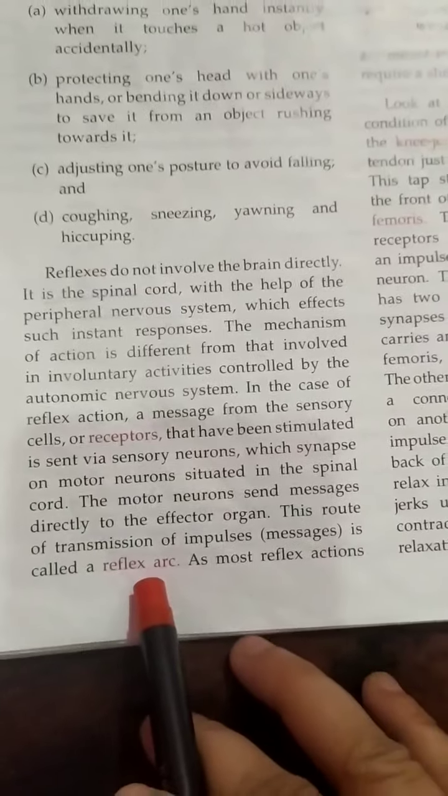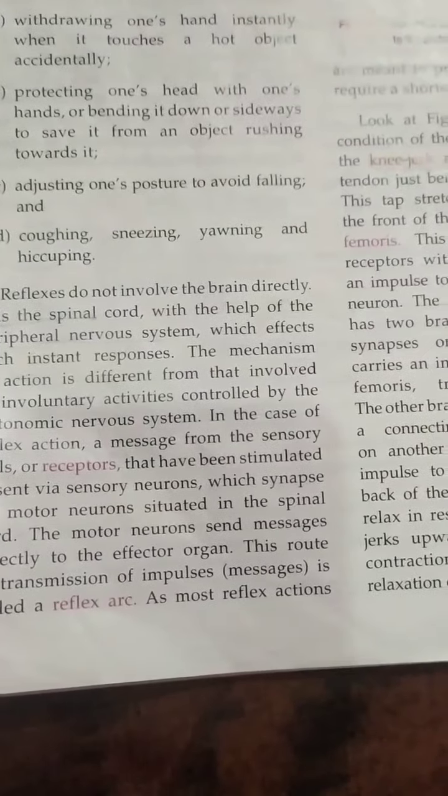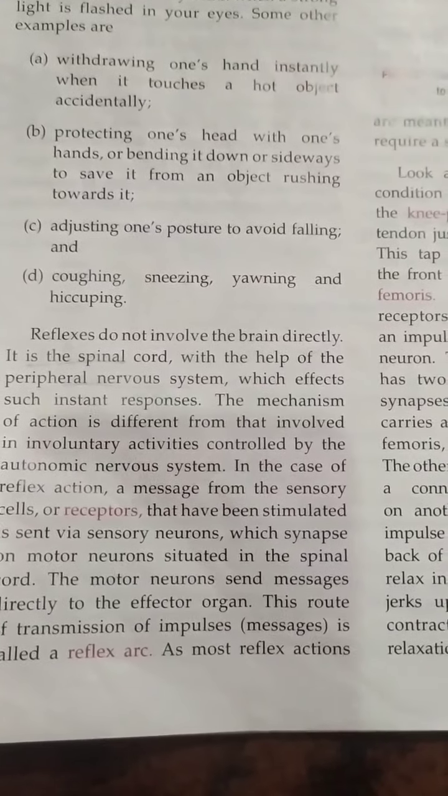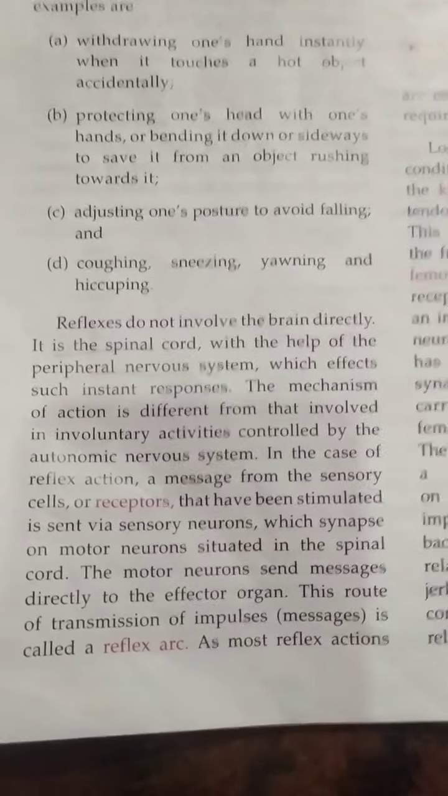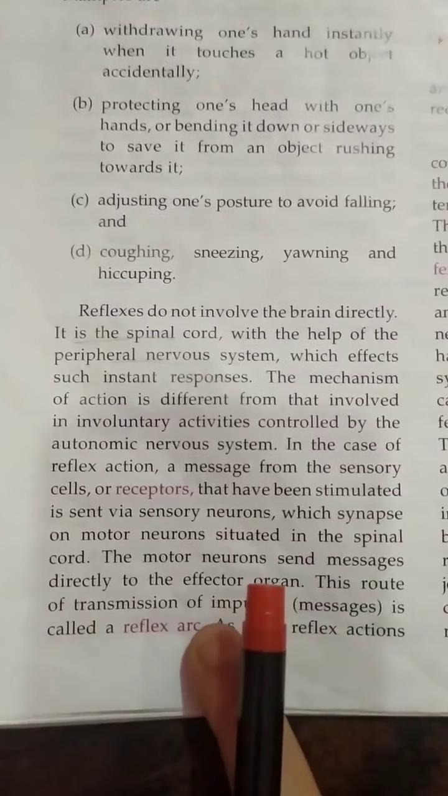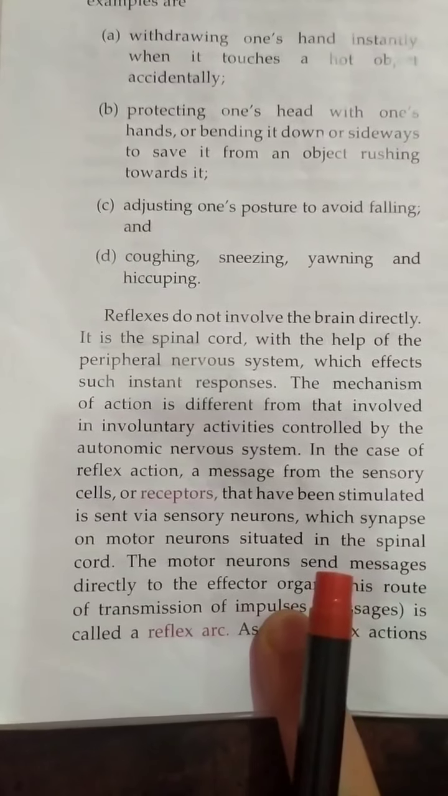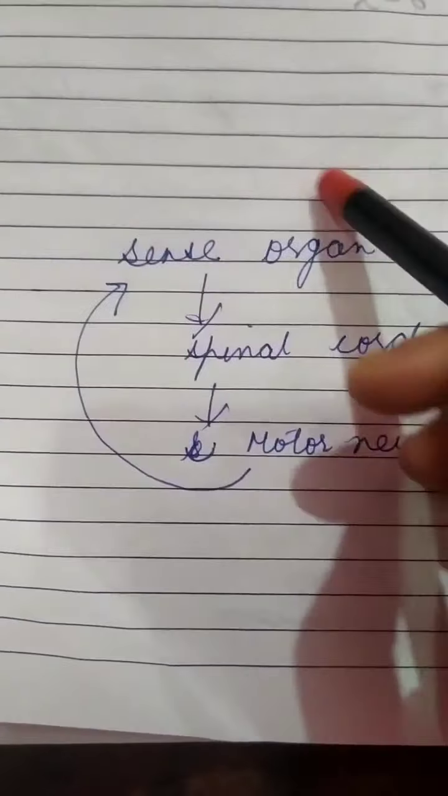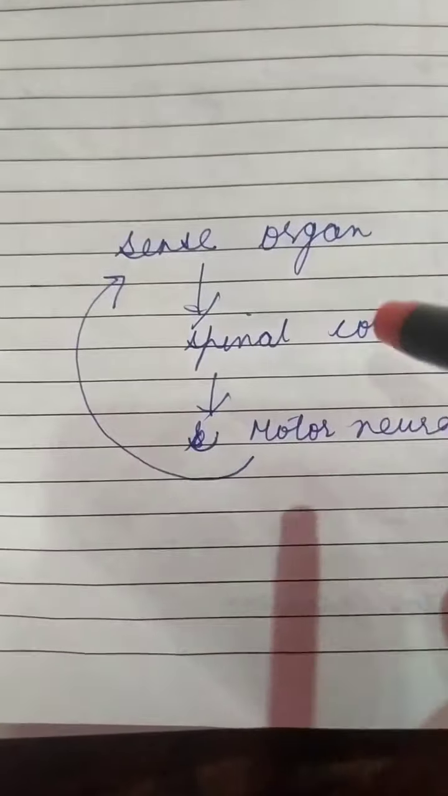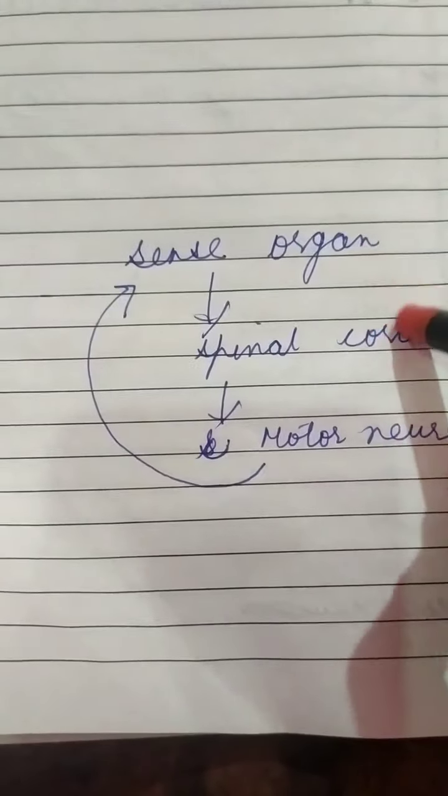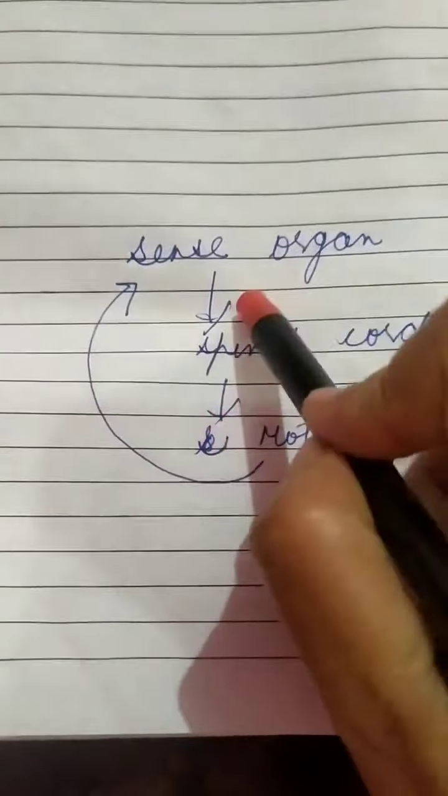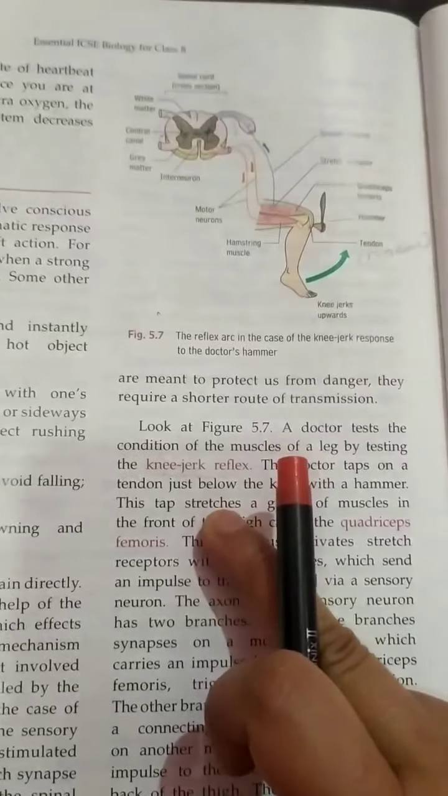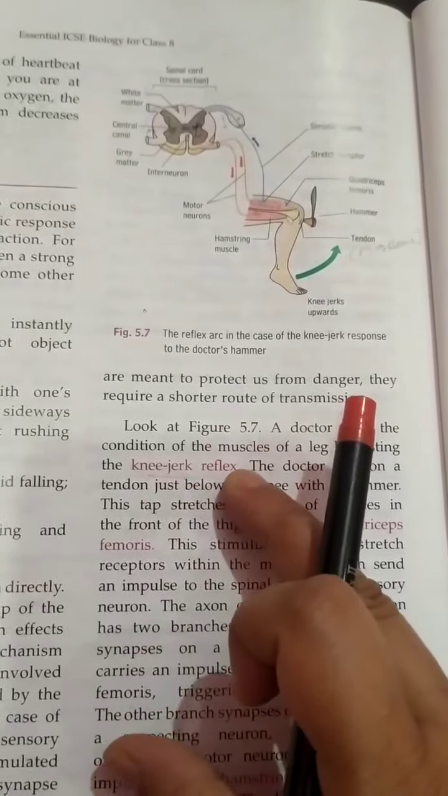So now we will study about the reflex action. So what is the reflex action? Reflex action is an involuntary and immediate response to stimuli. And what is the reflex arc? Reflex arc is the pathway of impulse in a reflex response, which I have told you here. This is the pathway, so it is known as the reflex arc, where the message is relayed and again goes back to the sense organ. Then in your book, one example is also given, that is the knee jerk reflex.